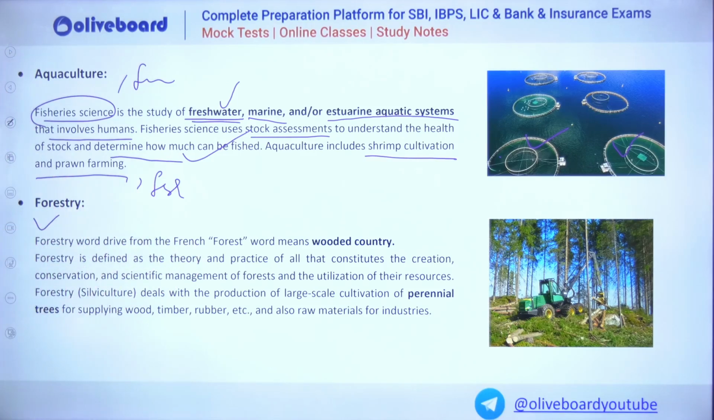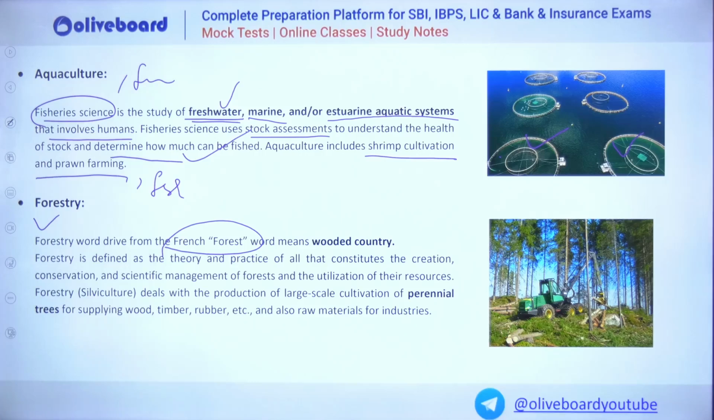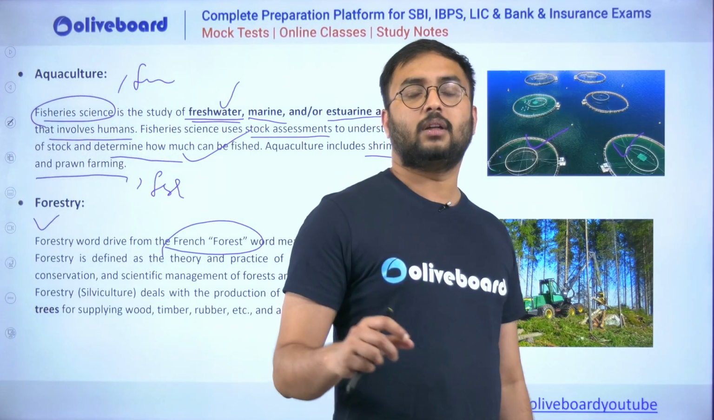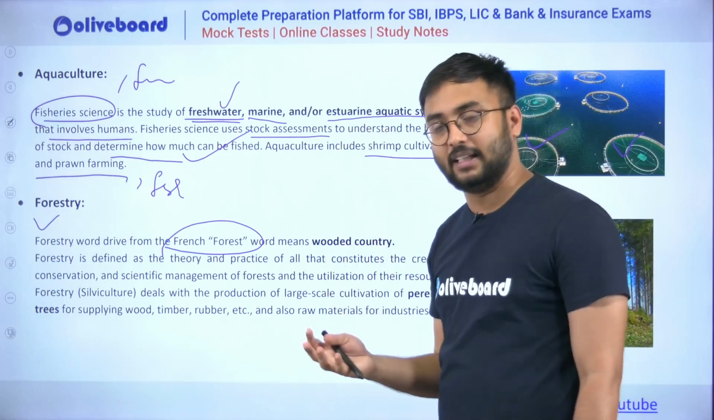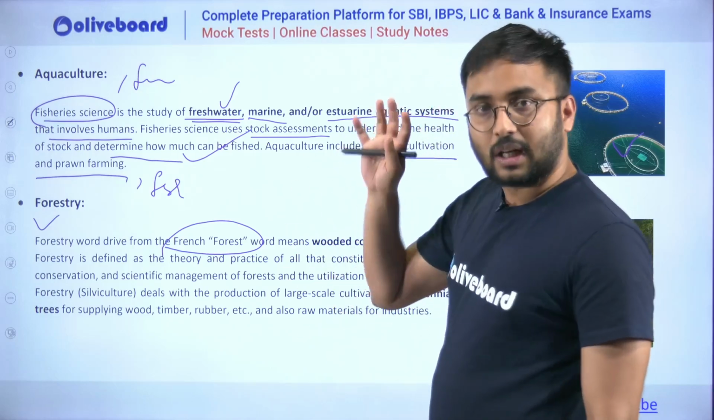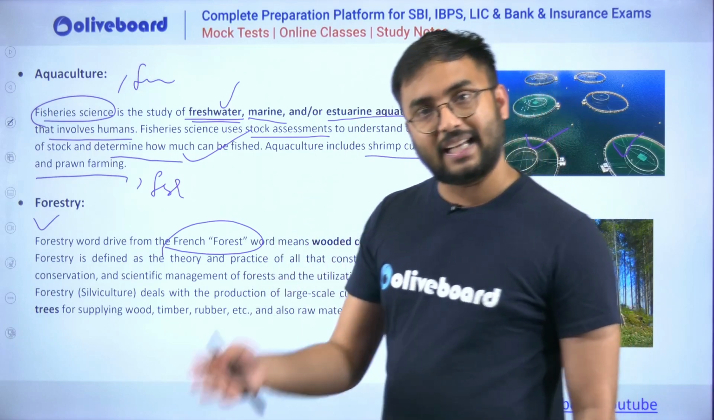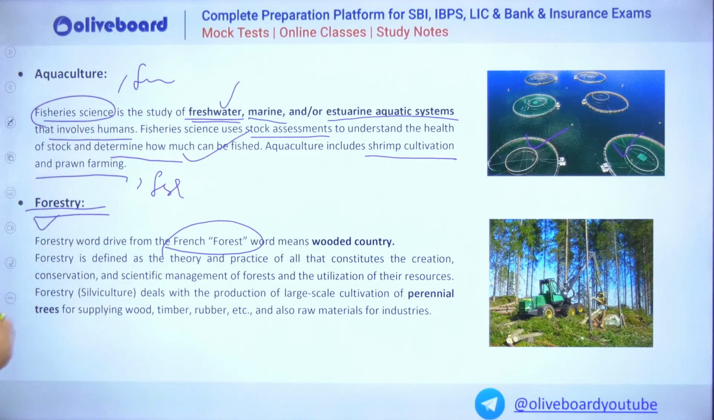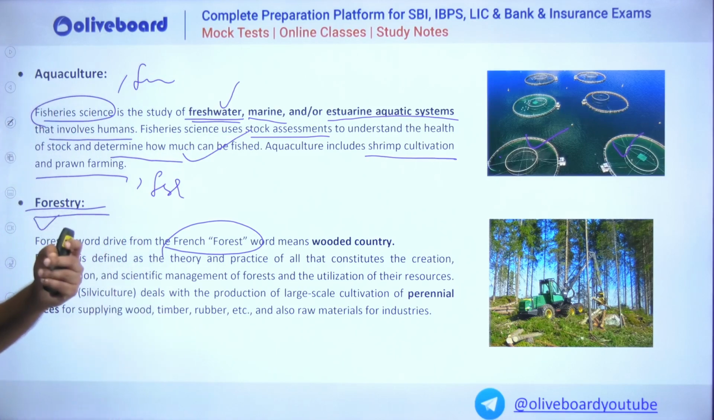Forestry is derived from the word forest, which also means wooded country. Forests are the natural growth of hardwood trees or longer trees which are perennial in nature. When cultivation of such trees is done by humans along with their agricultural practices, that is called forestry. Forestry is also further divided into agroforestry as well as various other branches. We will see that in the forestry chapter.